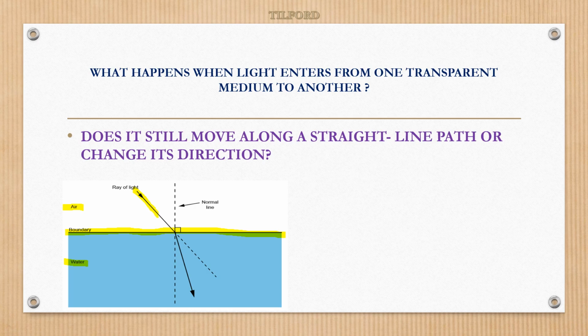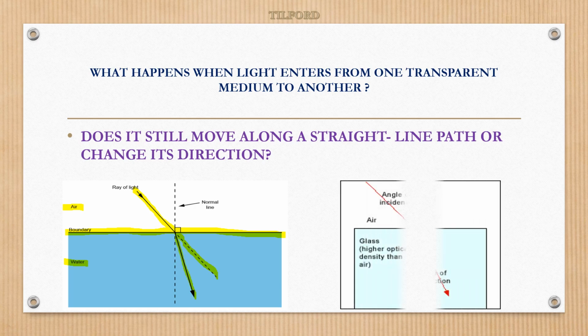Yes, here you can see light is entering. According to rectilinear propagation of the light, what is it supposed to do? It should move in a straight line path. Is it moving in a straight line path? Here you can see no. It's changing its direction.